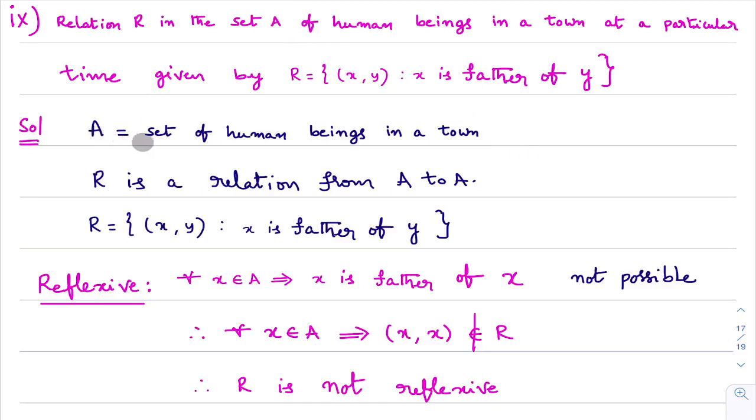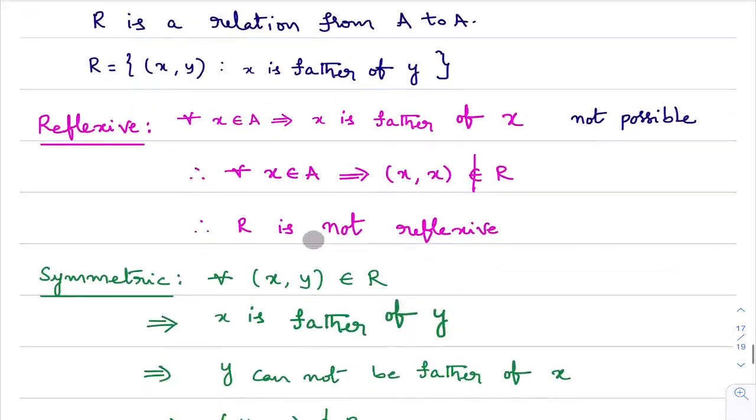What is A? A is the set of human beings in a town. Second point, this relation is from where to where? They have given relation R in set A, that means this is a relation from A to A. And third point, how the relation is defined: ordered pair (x, y) such that x is father of y. If x is father of y, then the ordered pair (x, y) belongs to this relation. Now we need to check whether this relation is reflexive, symmetric or transitive.